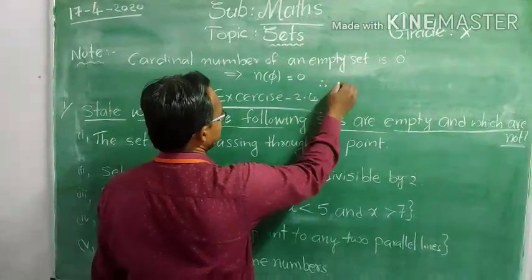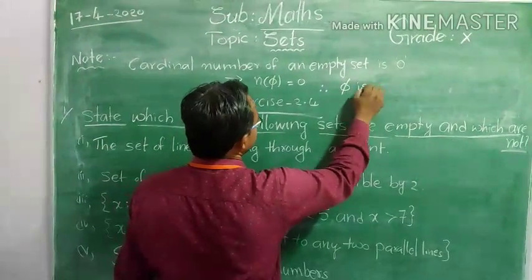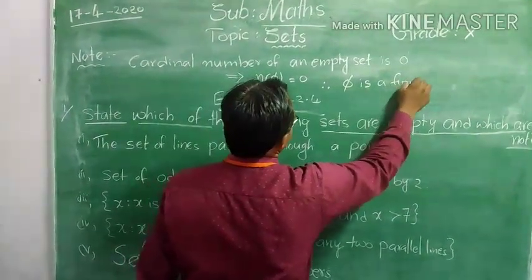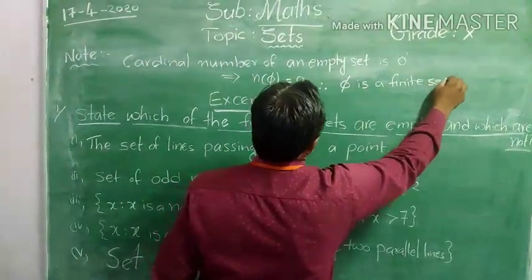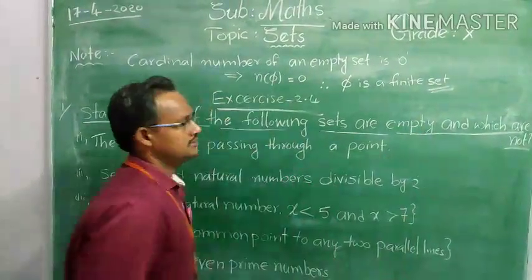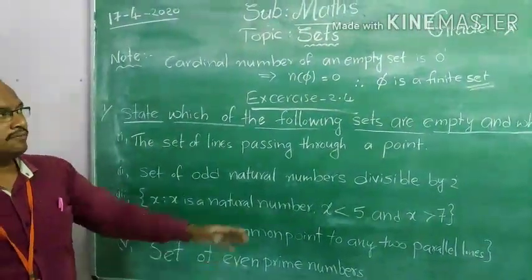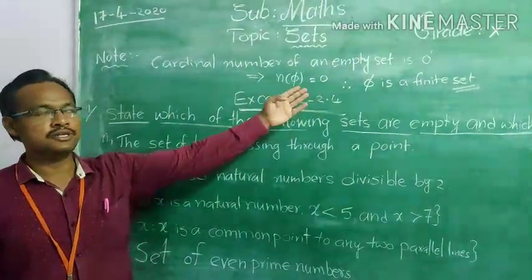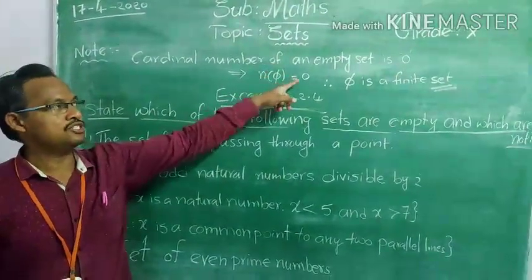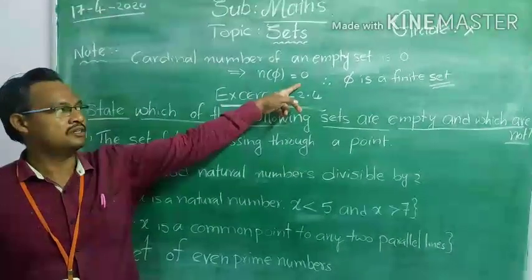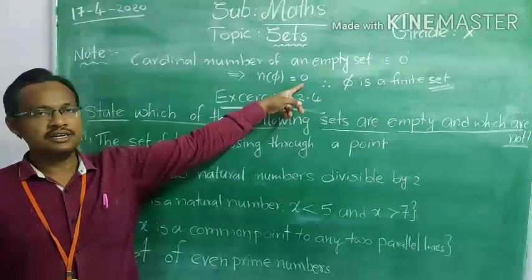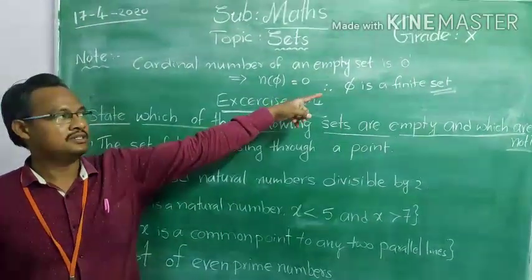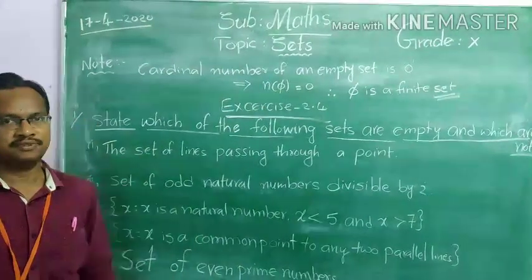So therefore empty set is a finite set. I hope you understood. Empty set is a finite set because its cardinal number is 0, which is a whole number. So if the cardinal number of a set is a whole number, then it is a finite set.